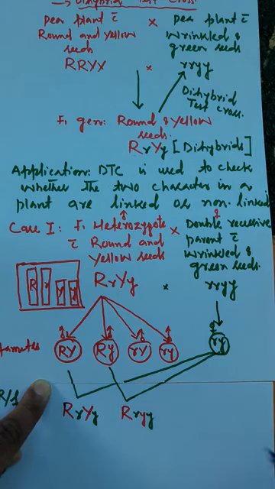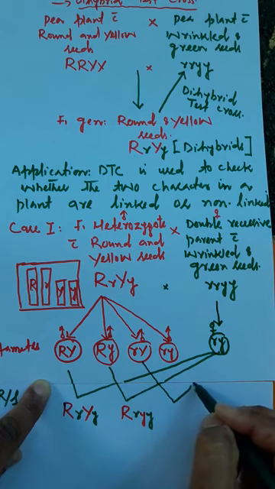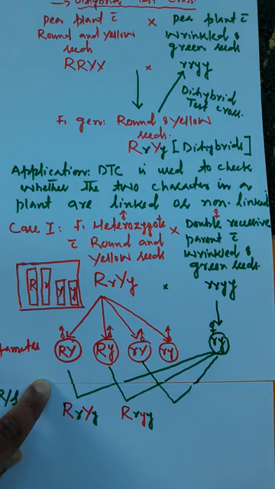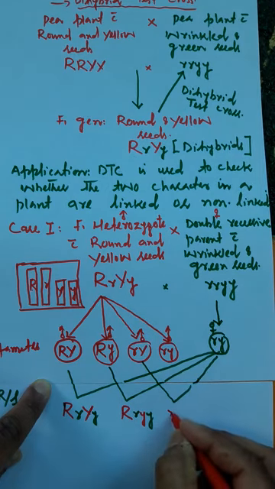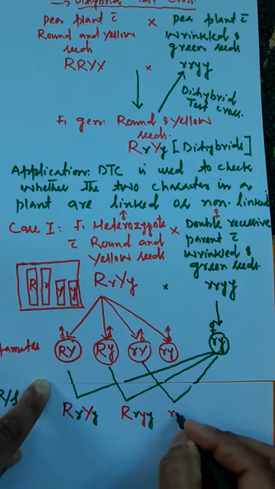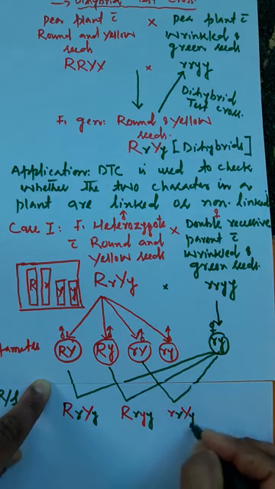Okay. Now, when this male gamete will fuse with the female gamete here, the allelic combination of the offspring will be small r, capital Y, small y.